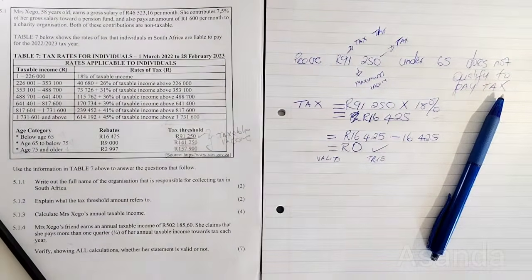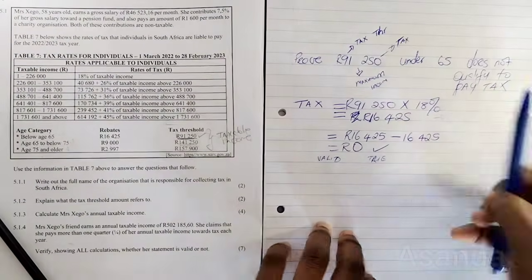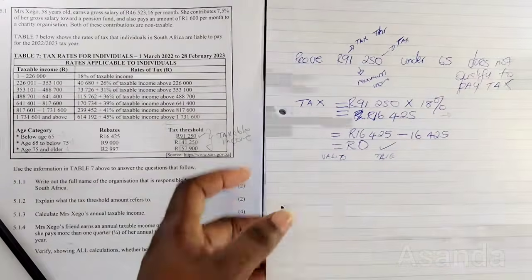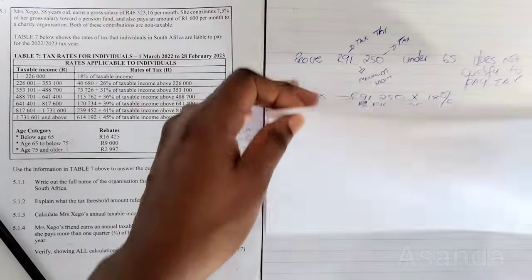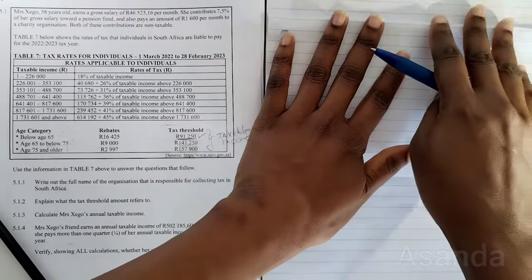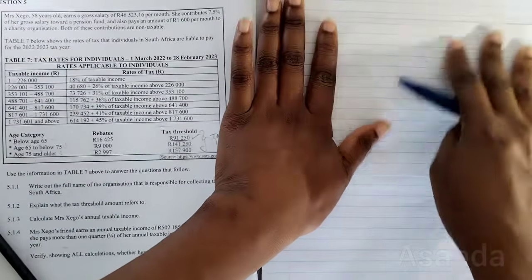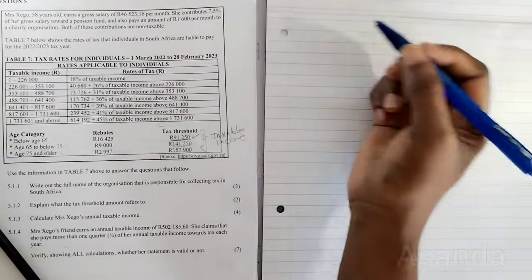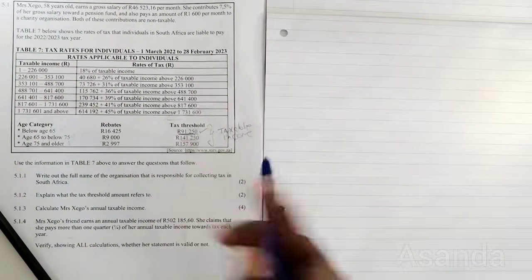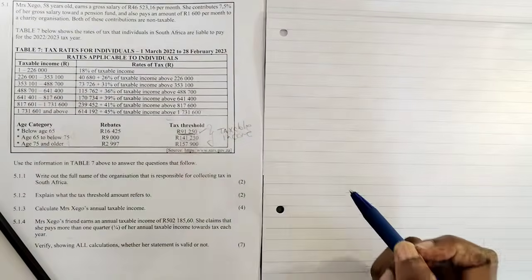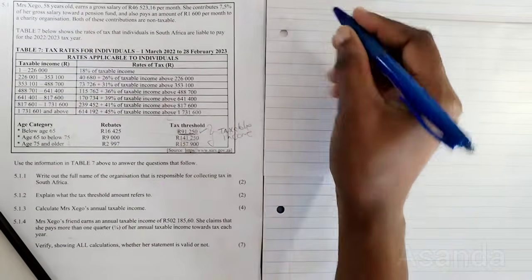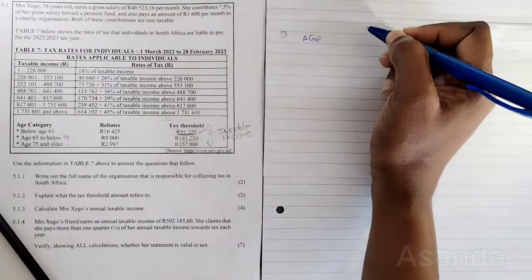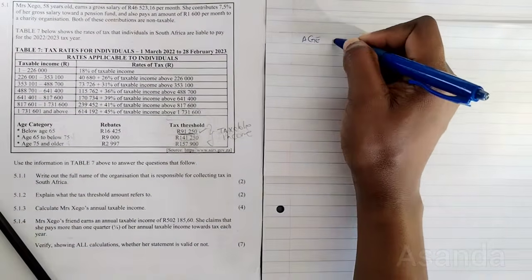But what if they say calculate, for 4 marks, 6 marks, whatsoever? Now we're dealing with a completely different question. Now we're going to find the tax threshold by calculation. We have to know the age of the person when we are finding the tax threshold. So we're going to start with the person who is under 65.